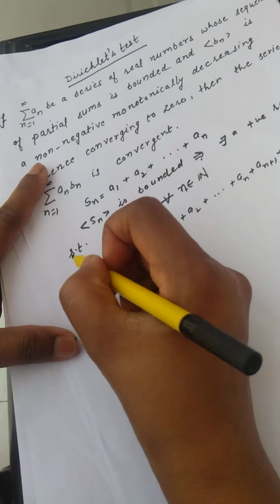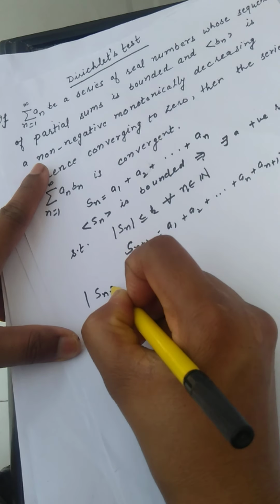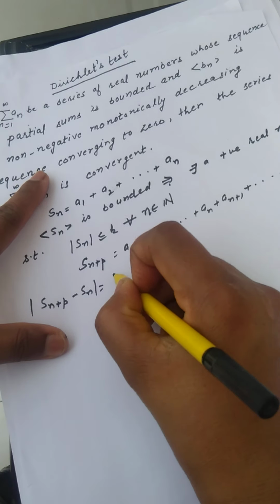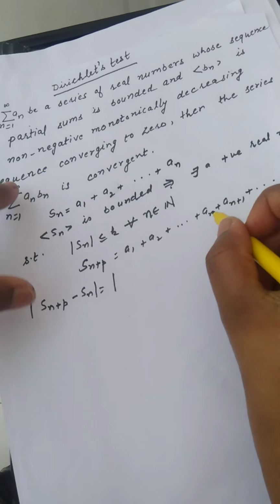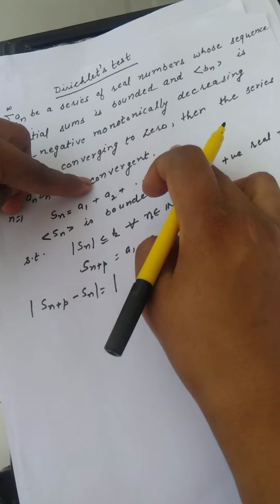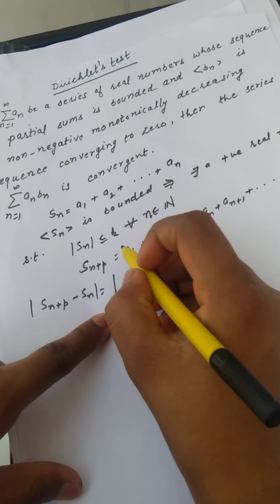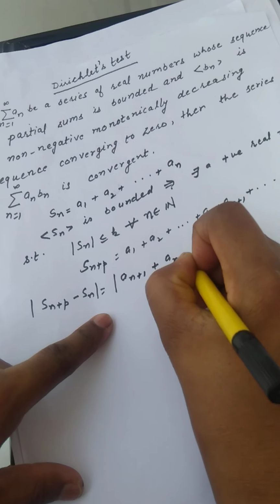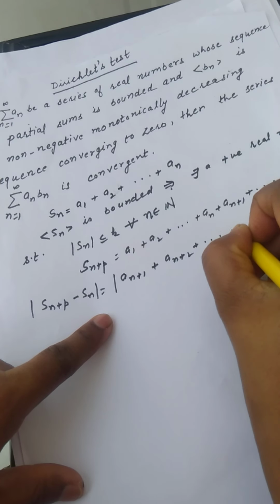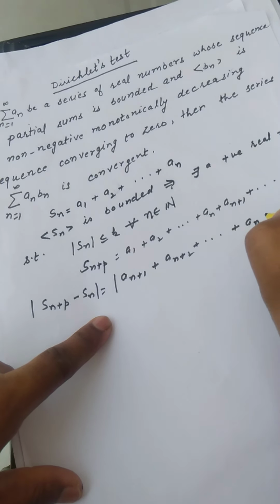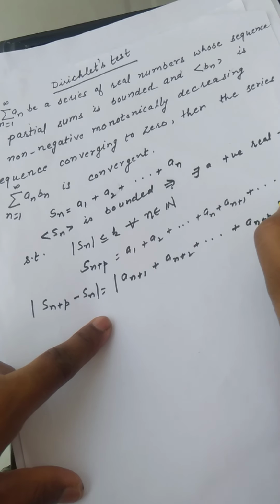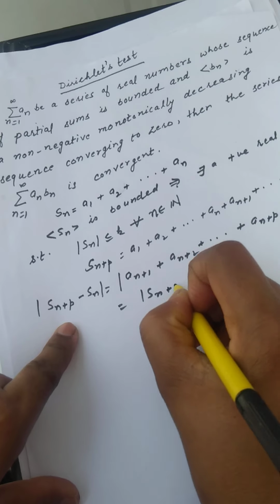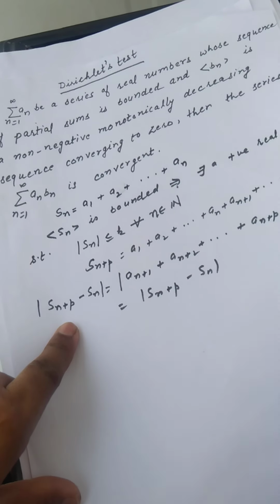Now we find S_(n+p) minus S_n. The terms a1 plus a2 up to a_n get cancelled out when we subtract, and what remains is a_(n+1) plus a_(n+2) and so on up to a_(n+p).